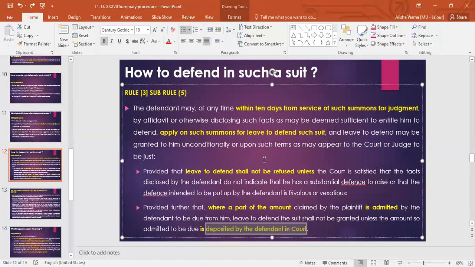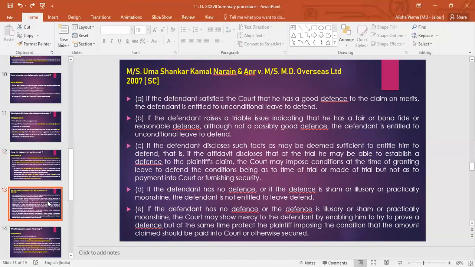So the court will not allow you to defend this particular suit unless you pay 10 lakh rupees into the court. You have to deposit that in the court. Only then will the court allow you to defend this suit as a defendant. So let's move on to the next slide.